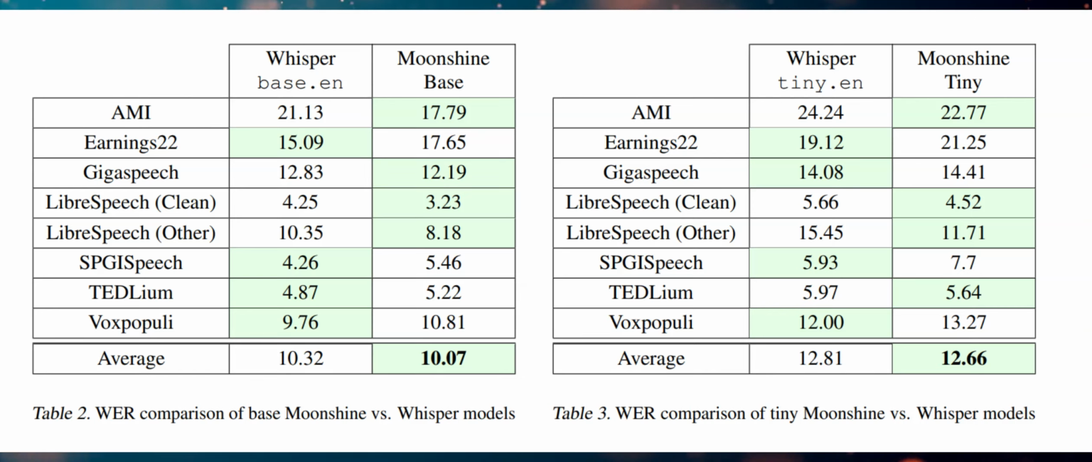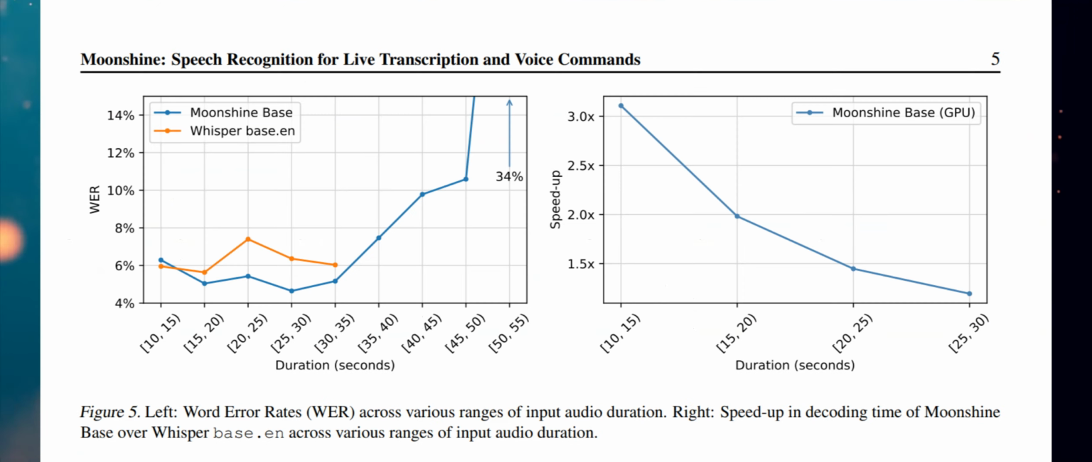The paper also evaluates the performance across different audio lengths. What were the findings? Moonshine maintains superior WER compared to Whisper, especially for shorter audio segments. For longer segments, both models show increased WER, likely due to limitations in contextual information and potential hallucinations.